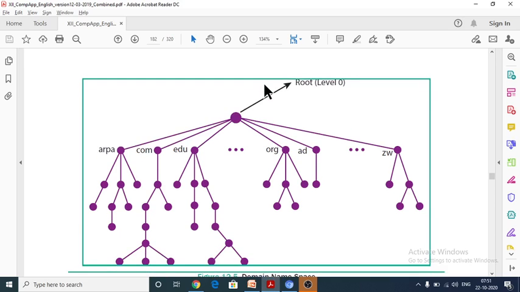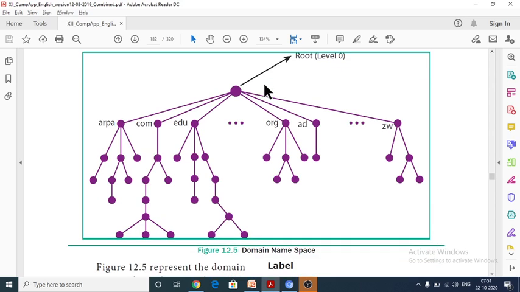When you read a website address, we have to read the parts from right to left. At the end of the right side a dot will be there; that is called the root. Next is the nature of the organization: .arpa, .com, .edu, .org, .ac, .zw. These are the nature of the organization. Next is the name of the organization.